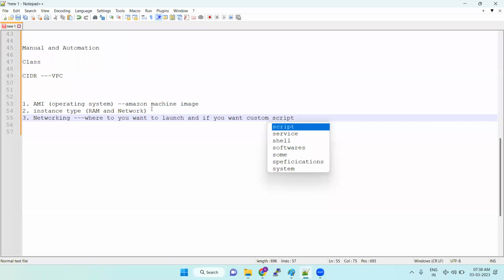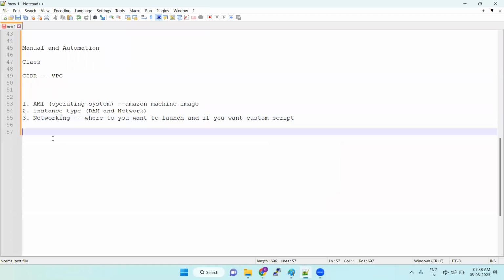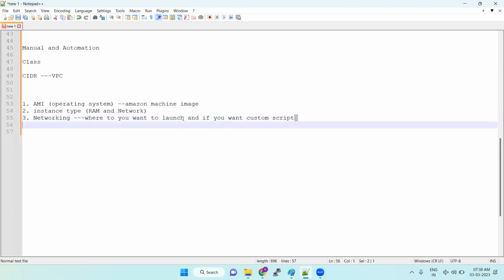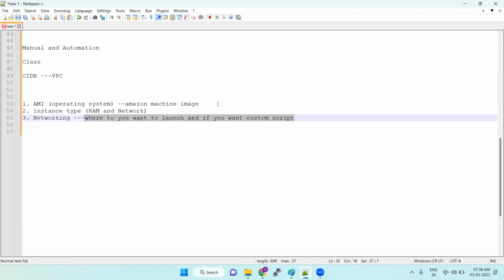I don't want to log into the server, and I don't want to install again. So if you want to write any custom scripts, under the networking section, the third step, there only we can write our custom scripts, and where you want to launch it. You can select your VPC, subnets, and availability zones.